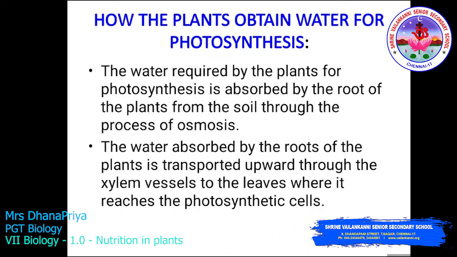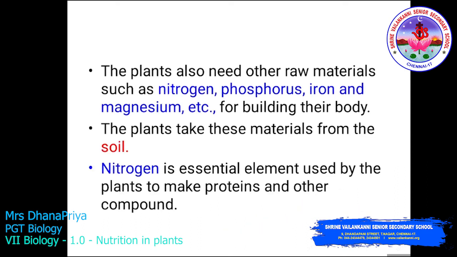How does the plant obtain water for photosynthesis? The water required by the plant for photosynthesis is absorbed by the root of the plant from the soil through the process of osmosis. So what is osmosis? Movement from the region of higher concentration to the region of lower concentration through a semi-permeable membrane. This process is called osmosis. The water absorbed by the root of the plant is transported upward through the xylem vessels to the leaves, where it reaches the photosynthetic cells.